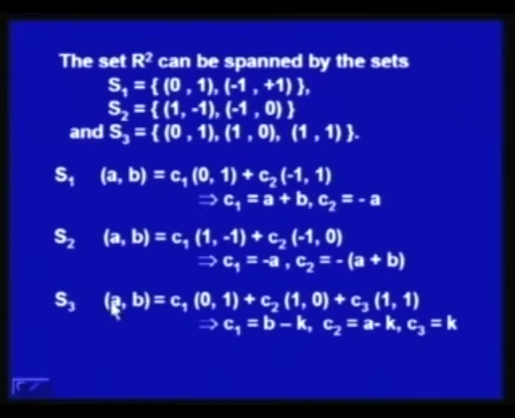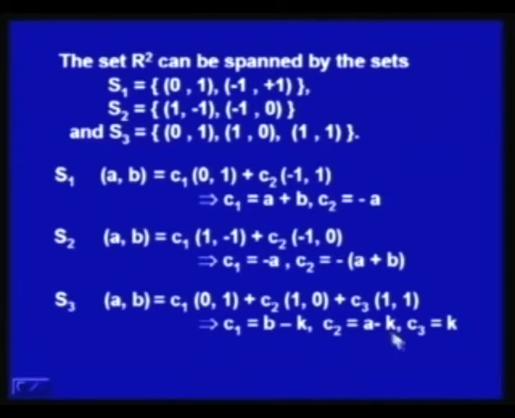Similarly, to see that S3 spans R2, we again consider any vector in R2 expressed as a linear combination of the given vectors. In this case we find that C1 is equal to B minus K, C2 is equal to A minus K and C3 is equal to K, where K is an arbitrary value. The idea is that we have two equations in 3 unknowns.